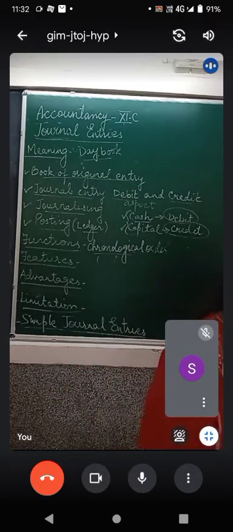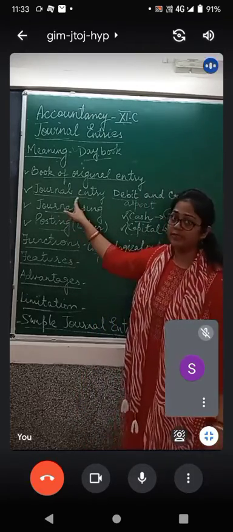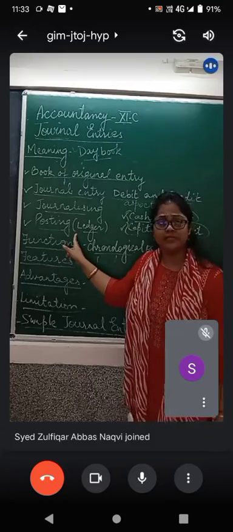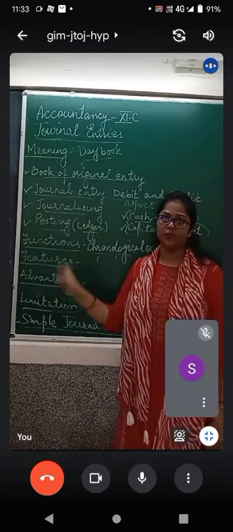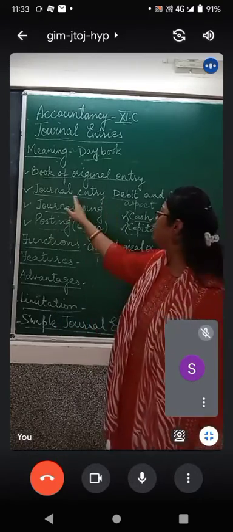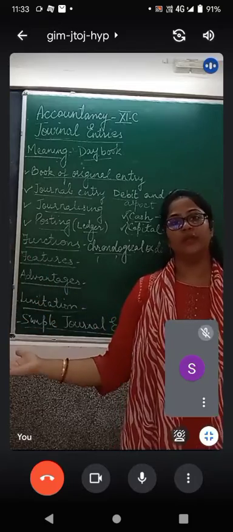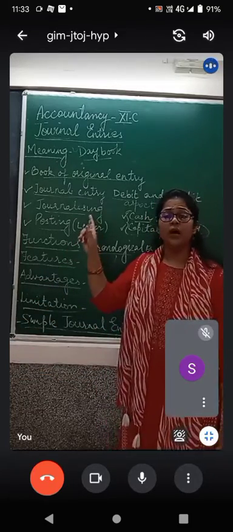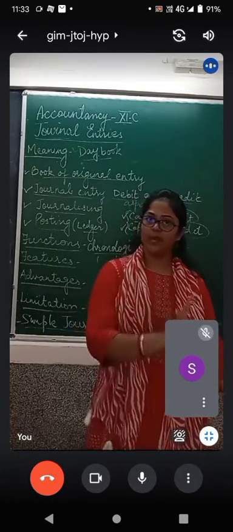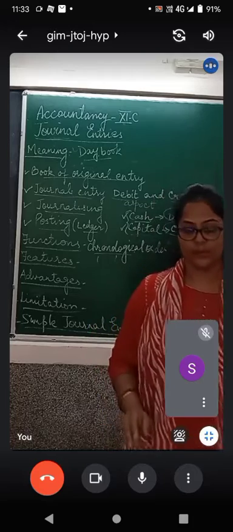The next function could be, it forms the basis for ledger posting. Just now I told you, journal is the first step and ledger posting is the next step. After journalizing, we make ledger entries. So journal entry forms the basis for ledger posting. If we want to find the final balances, which are known from the ledger account, for that you have to have a journal entry with you. Directly from the day book we cannot find out closing balances and cannot do further accounting. So you can write, a journal entry forms the basis of ledger posting, because debits and credits are separate.